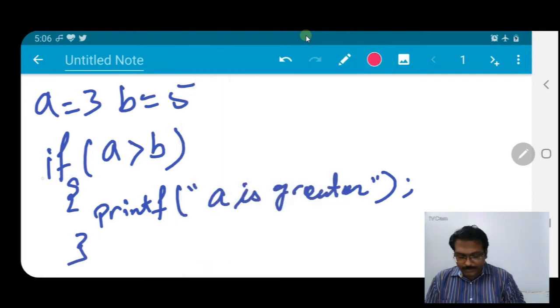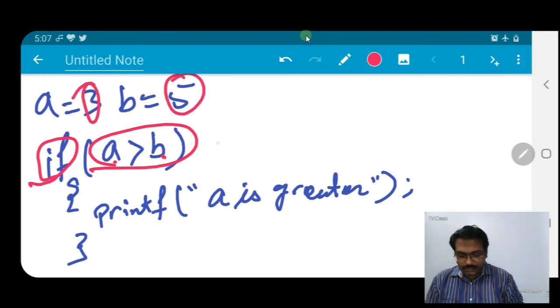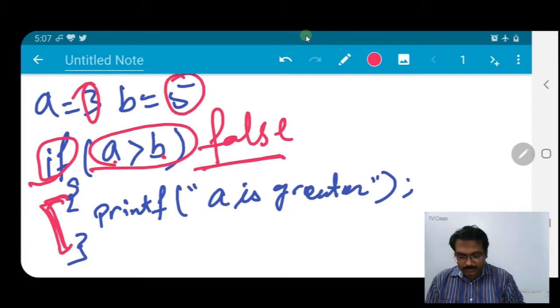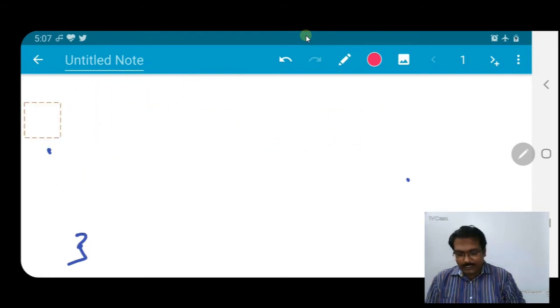So what happened? When the compiler comes to the if, it will check this condition, A greater than B, where we have A equal to 3 and B equal to 5. So this condition is false. If this condition is false, the statements written in these curly braces will not be executed. They are only executed if the condition is true. Here, the condition is false.